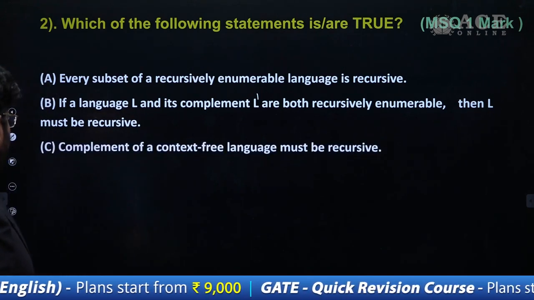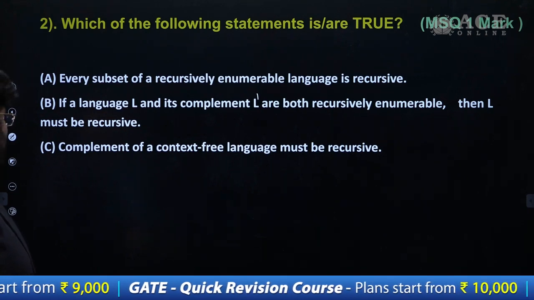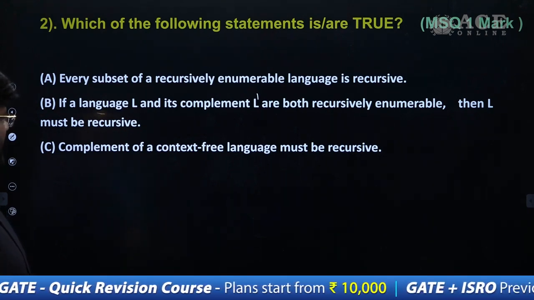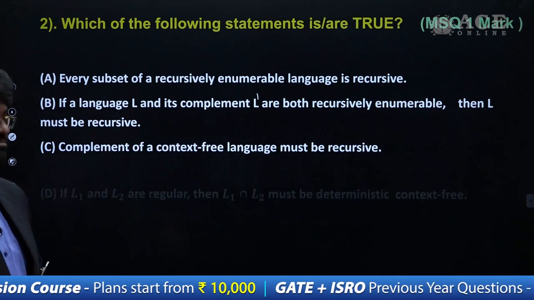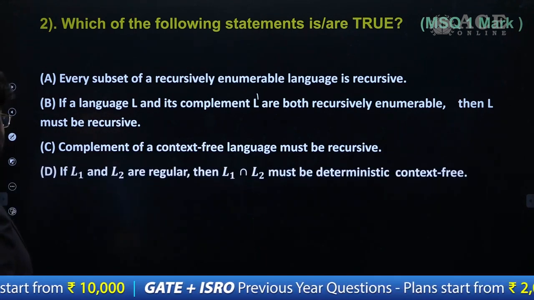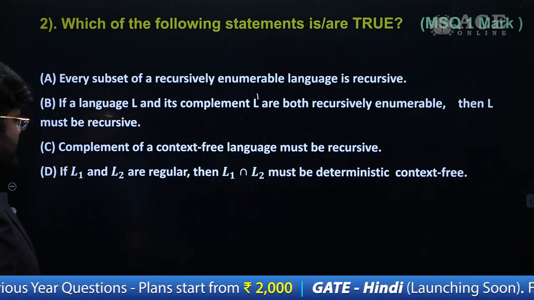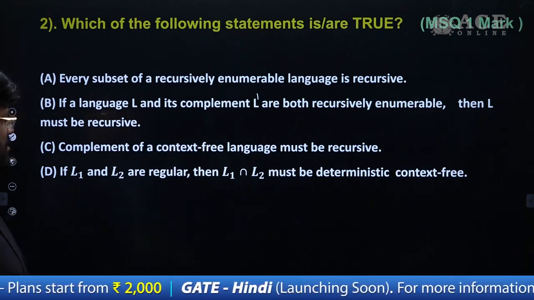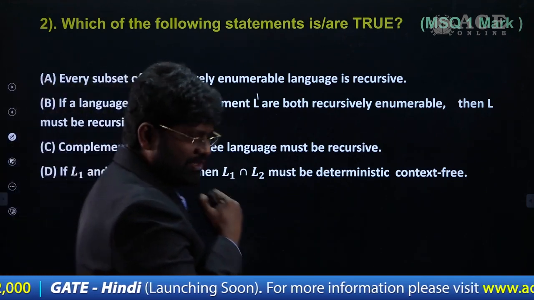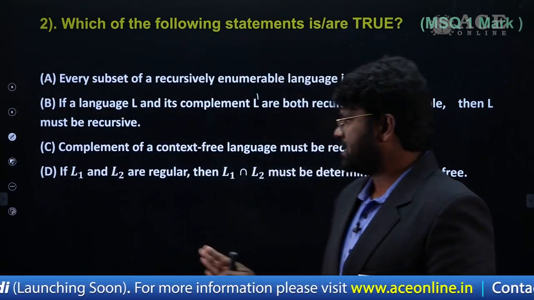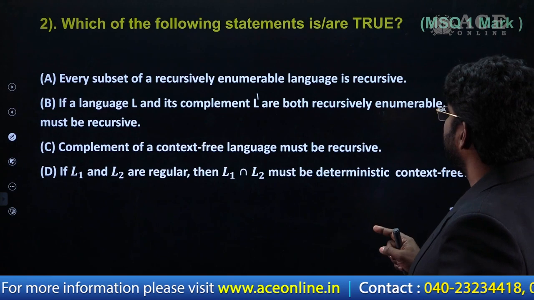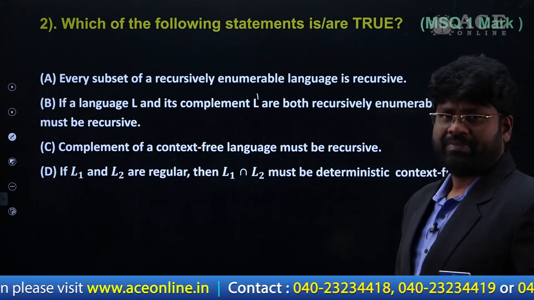Good. Option C: the complement of a context-free language must be recursive. And option D: if L1 and L2 are regular languages, then L1 intersection L2 must be a deterministic context-free language. So these are the four choices we have. We have to figure out which are the true statements.